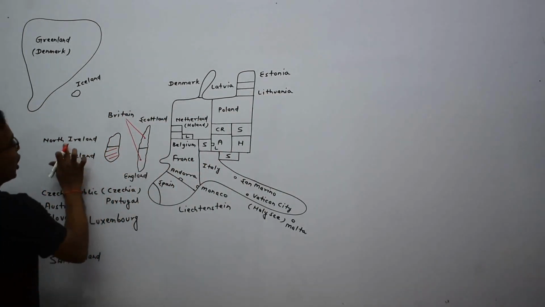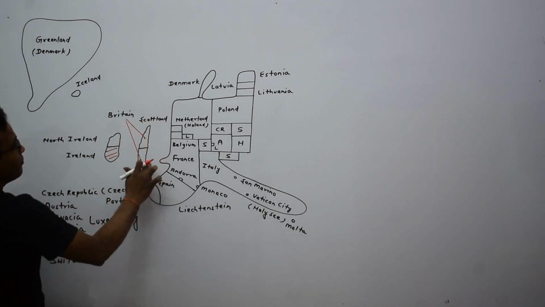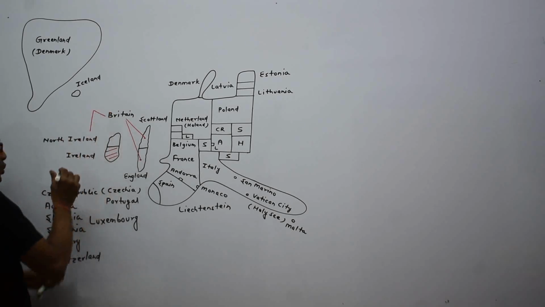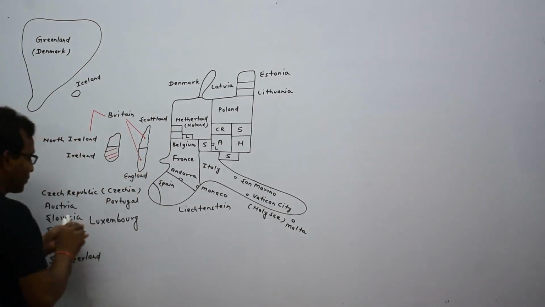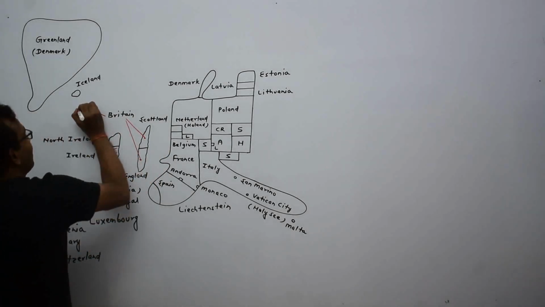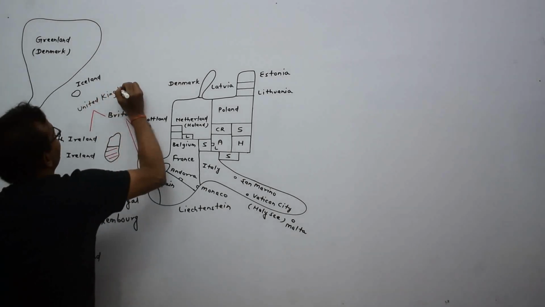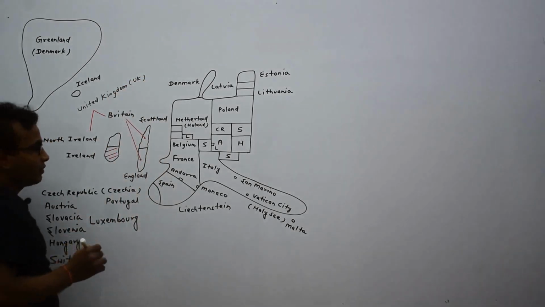But North Ireland and Scotland and England means Britain, they are commonly known as a country, that is UK. UK means United Kingdom. Look at here.